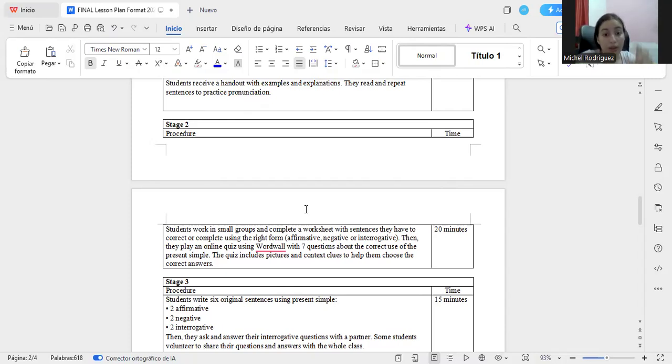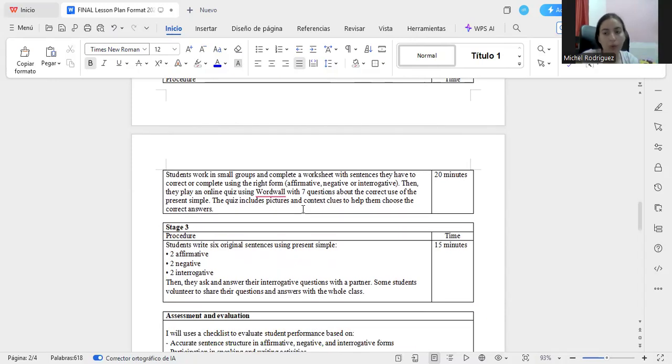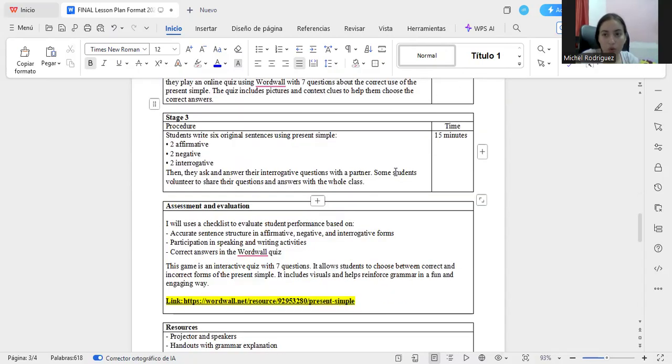The second thing that they are going to do is play an online quiz using Wordwall, that is an application of Google. So they are going to do the quiz. The quiz is only 7 questions. They need to correct the present simple. And this quiz has pictures and contents about the present simple. And I am going to show the quiz. It is something like that.